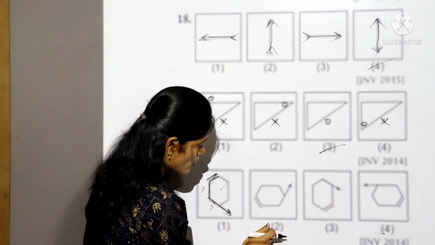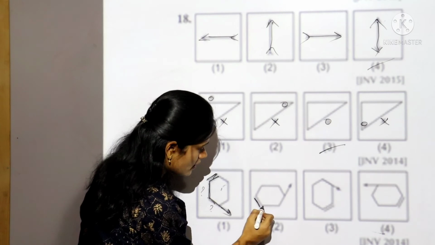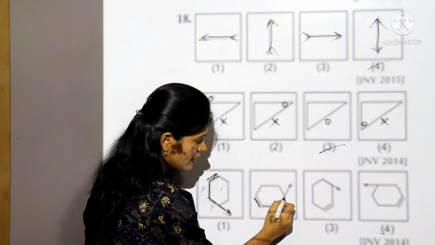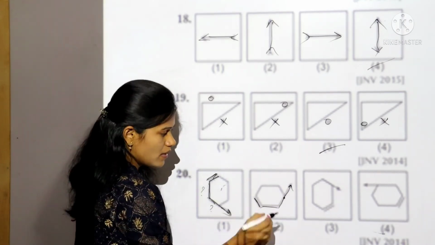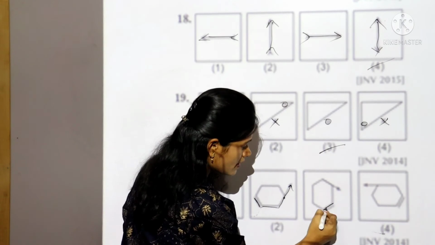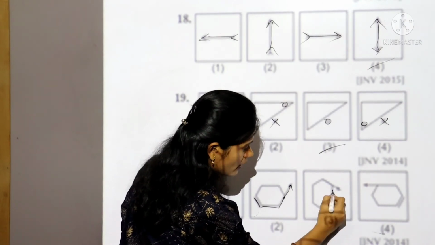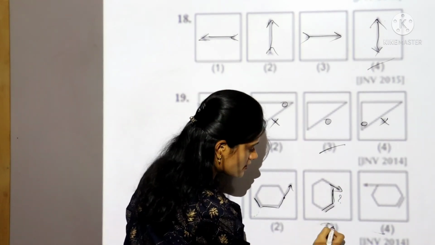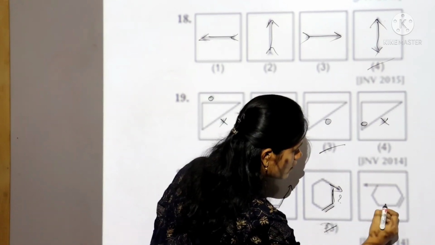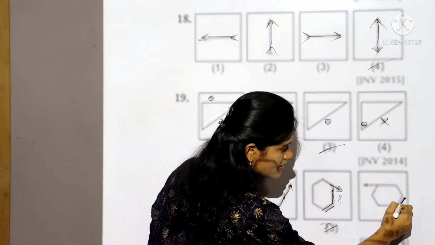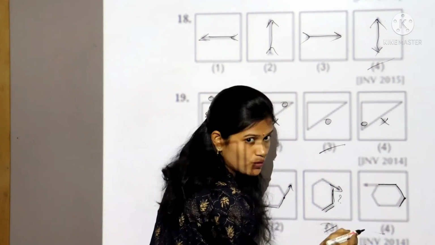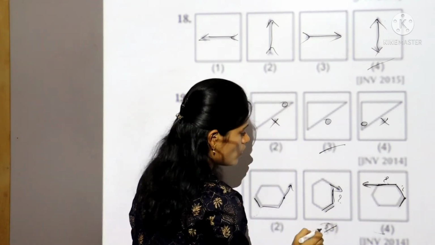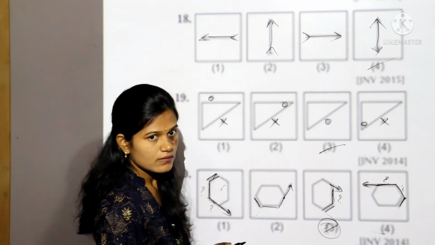Now let's check in the second box. See here, this line is here. This is empty. There is no design. Here also empty. At the end of this side, there is an arrow mark. Now let's check in the third box. Here it has one line. Only one side is empty. And next is the arrow, which is different. So the answer is third. Let's check the fourth also. See here, this line is here. Two sides are empty. There is no design here. After the end of this side, there is an arrow mark. So the answer is the third one.